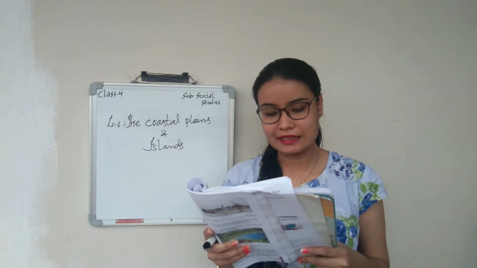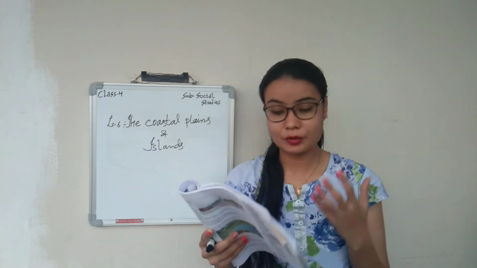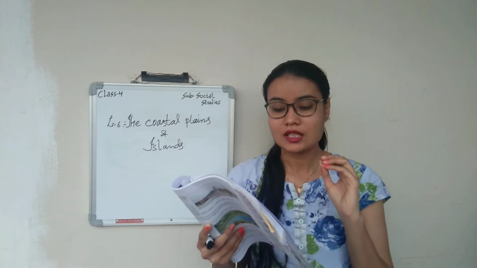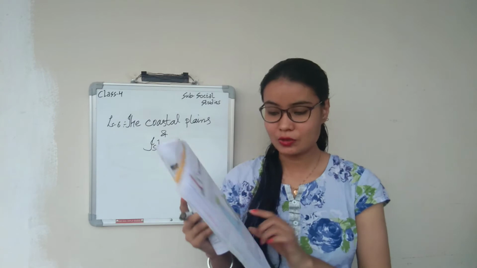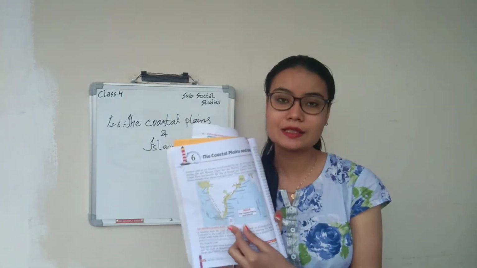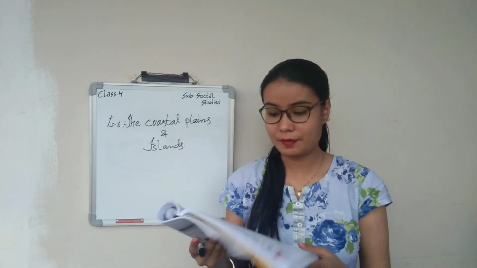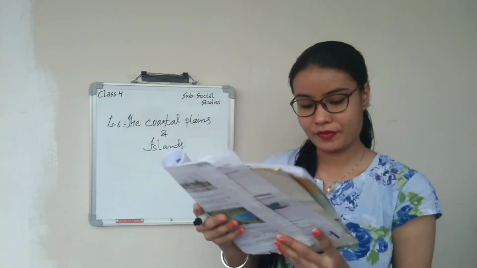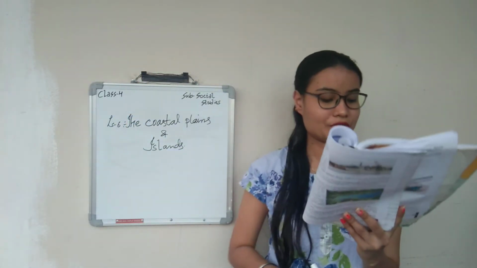The eastern coastal plains, as I told you, lie between the Bay of Bengal and the Eastern Ghats, and the Deccan Plateau separates the plains from each other. They are separated by this plateau, and again they meet at Kanyakumari. So let us discuss the western coastal plains.